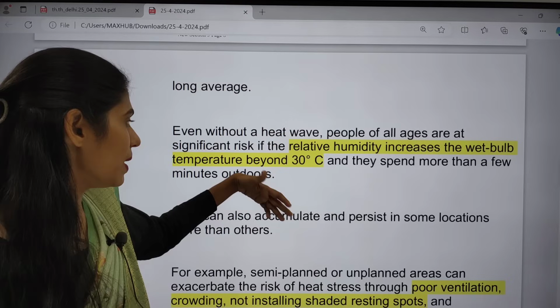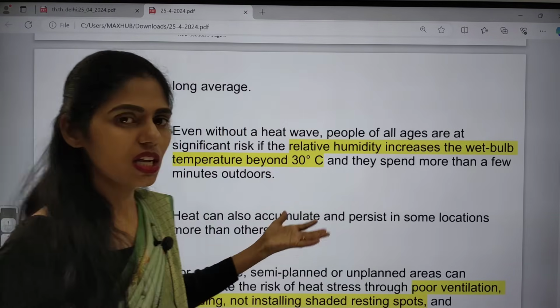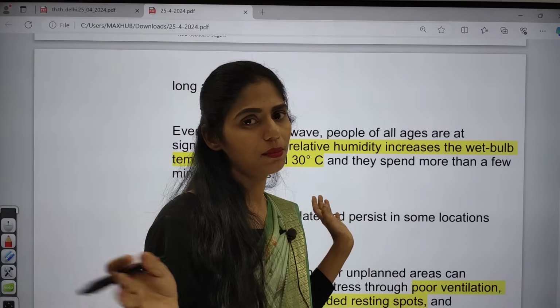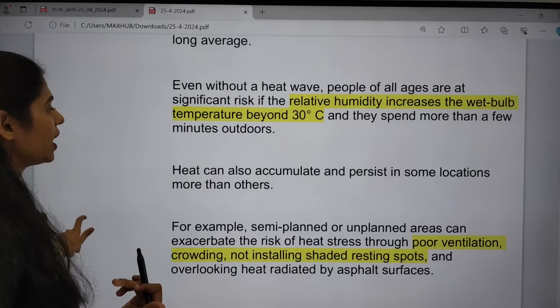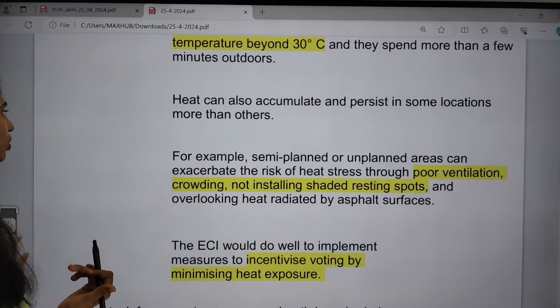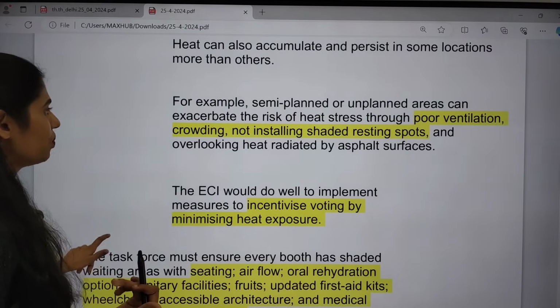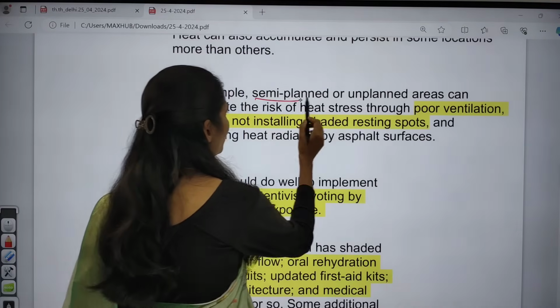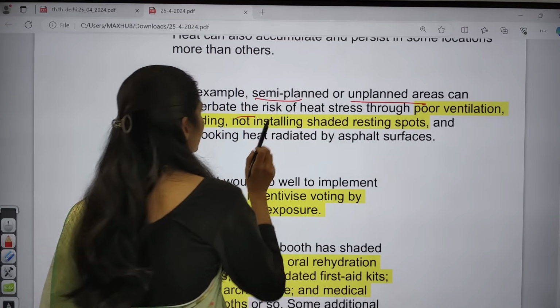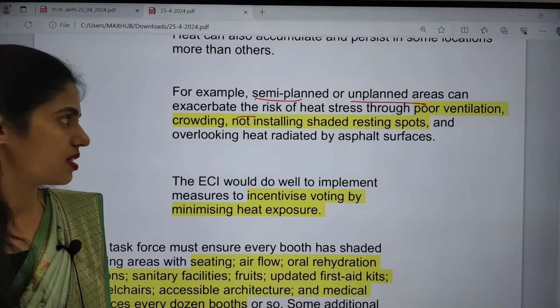So a wet bulb temperature beyond 30 degrees means nothing but that we are having very high temperature across our surroundings. Clear? Heat can also accumulate and persist in some locations more than others. For example, semi-planned or unplanned areas can exacerbate the heat stress risk.